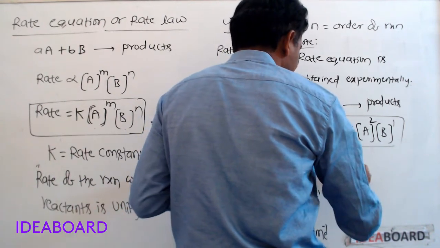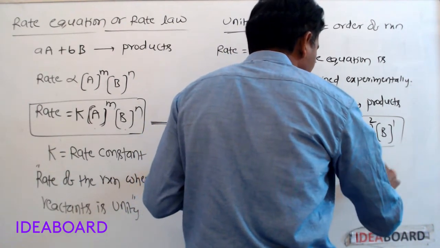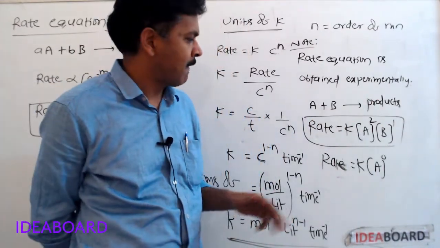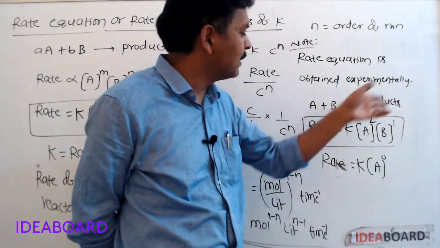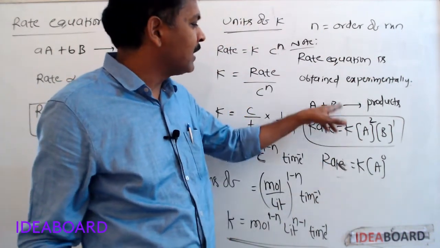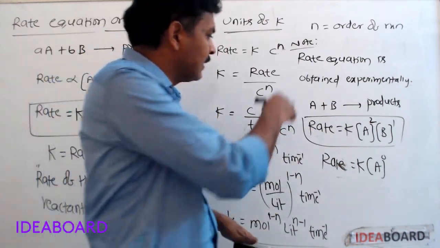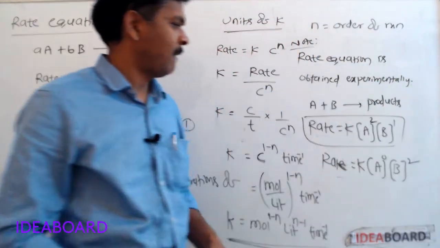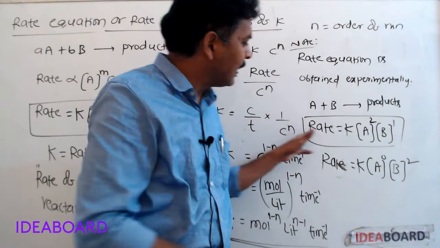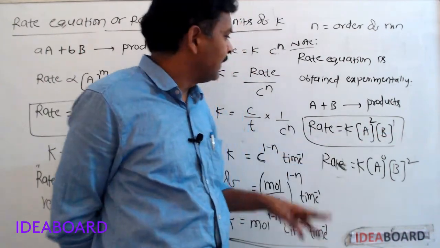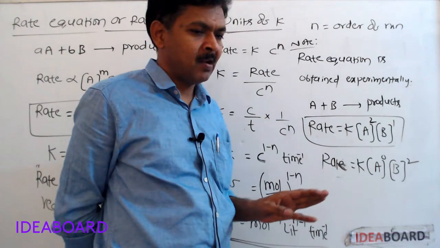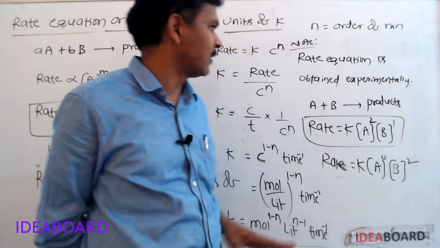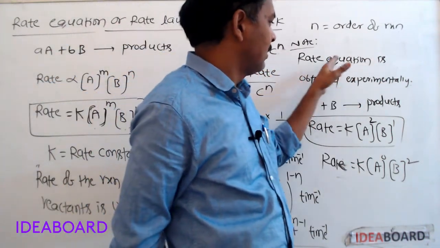Then rate is equal to k into A concentration power 0. If B concentration is doubled, the rate becomes 4 times. That means with respect to B, order is 2. So directly we cannot write this rate equation. By seeing the reaction or by seeing the equation, we cannot write the rate equation. The rate equation is obtained experimentally only.